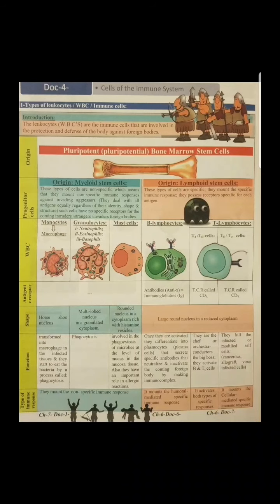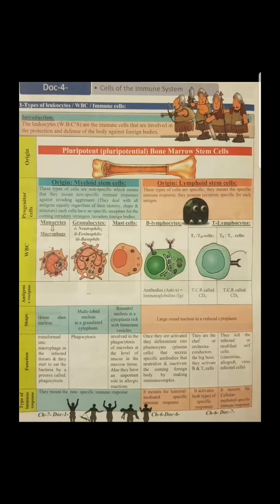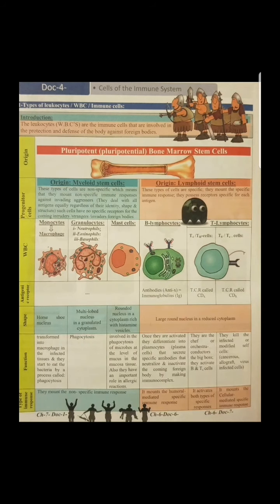I have the B lymphocyte, they have the immunoglobulin receptor or antibodies. For the T lymphocyte I have two types: T4 or TH, T helper, and CT or killer cells, T8, which have the CD8 receptor. So you are responsible only to memorize till the antigen receptor, and then we will discuss in the Zoom session the shape, function and the type of the immune response.